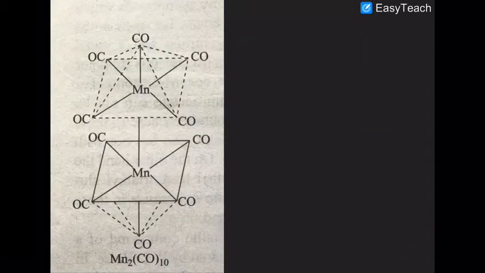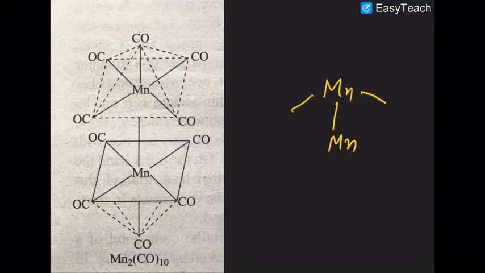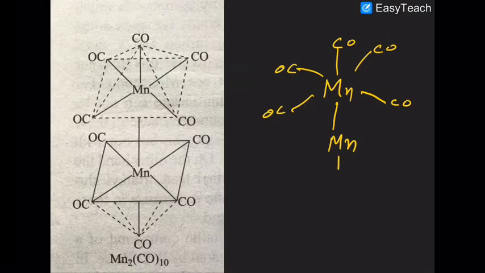Now take one more case. In this case, what is happening? There is a manganese to manganese bond here. Are you getting that? But in that case there is no bridging carbon monoxide. Are you getting that in your mind now?